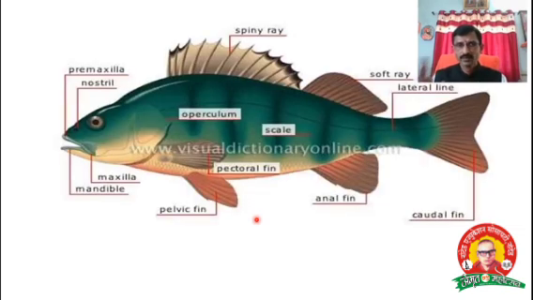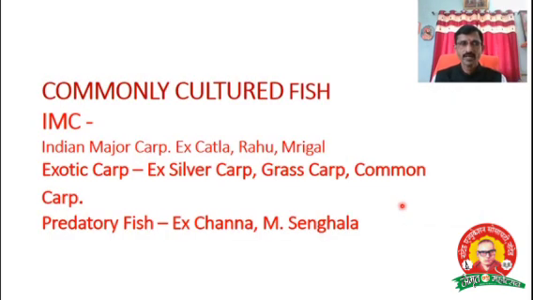Then this is the figure of a fish. Some points of view I will mention, that is in the definition. What we found is locomotion by means of fins. Here are the fins. This is the caudal fin. This is the dorsal fin. Two dorsal fins are present. This is the caudal fin for the purpose of locomotion. This is the anal fin and this is the pelvic fin. What are the functions? We will see in the next video. Dorsal fin, caudal fin, anal fin, and the pelvic fin. This is the structure of a fish, right?